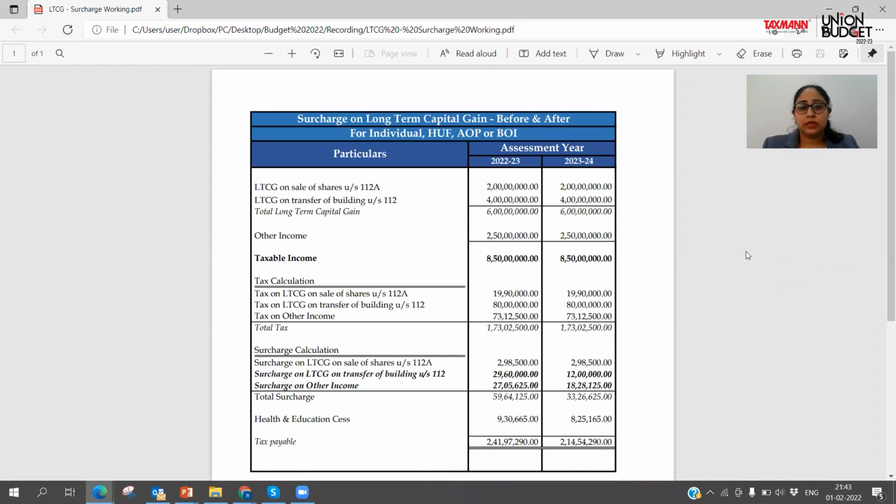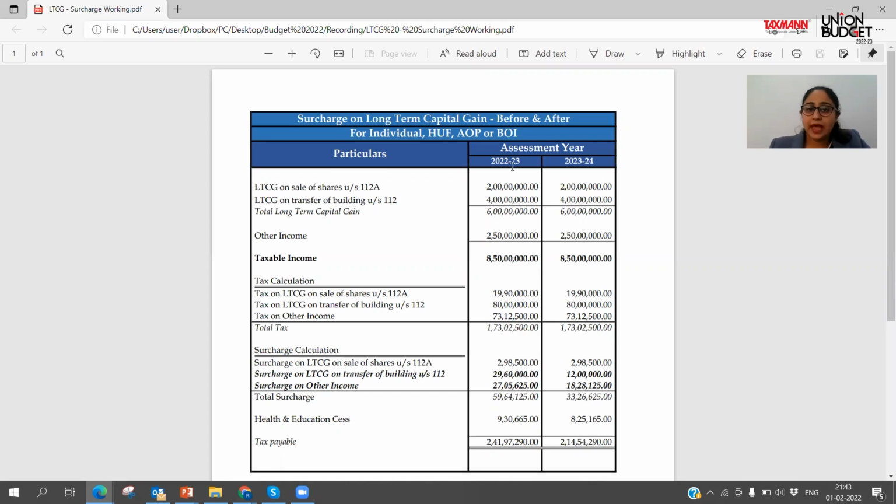If you can see on the screen, a quick example has been done. LTCG on sale of shares under section 112A: say Mr. X has a long-term capital gain of 2 crores on sale of shares, a long-term capital gain on transfer of a building, taxed under section 112, of rupees 4 crore, and other income of 2.5 crores.